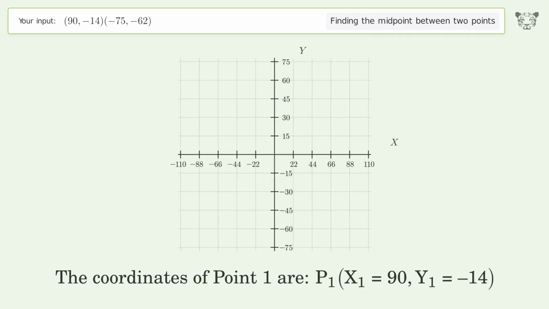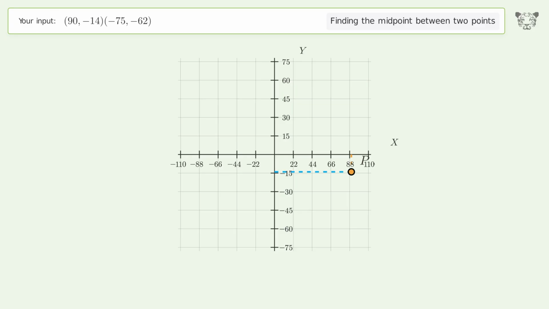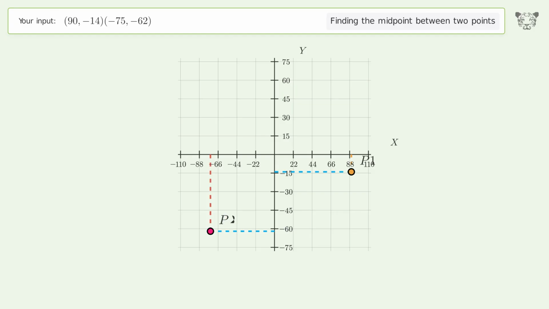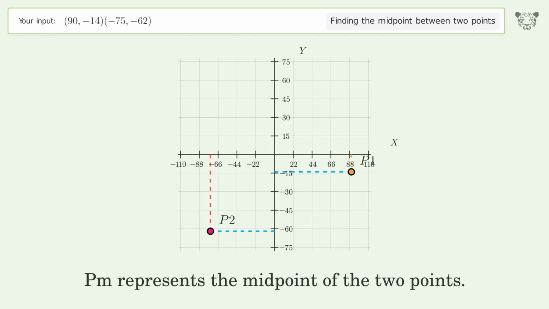The coordinates of point 1 are, x1 equals 90, y1 equals -14. The coordinates of point 2 are, x2 equals -75, y2 equals -62. PM represents the midpoint of the 2 points.